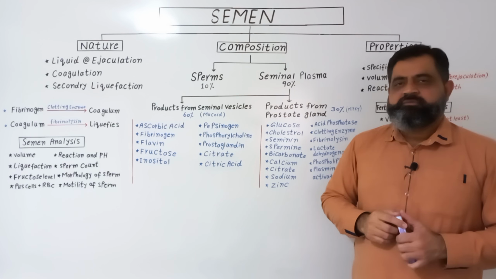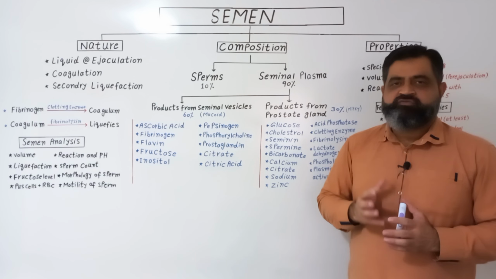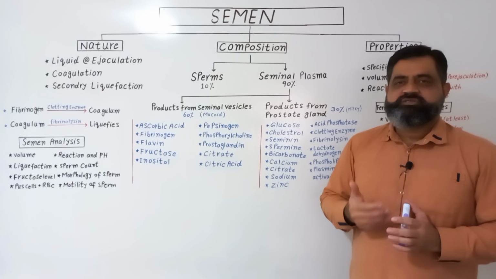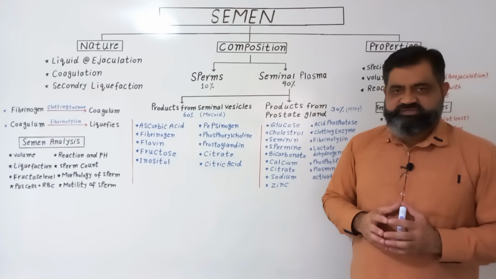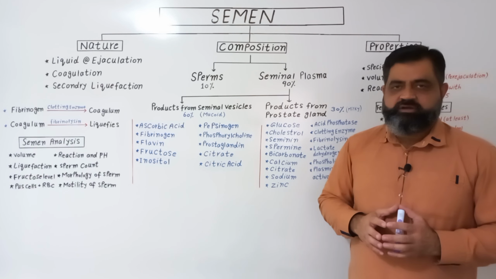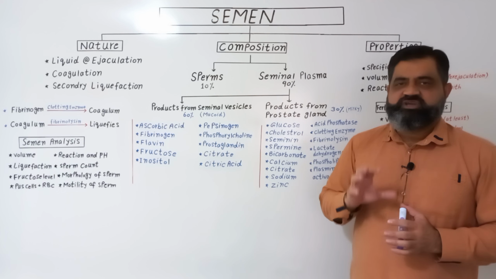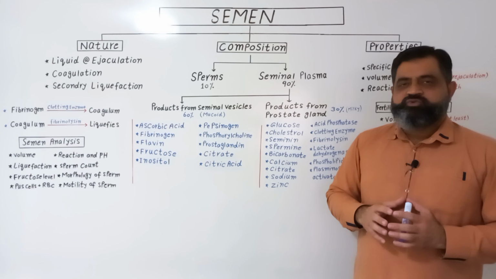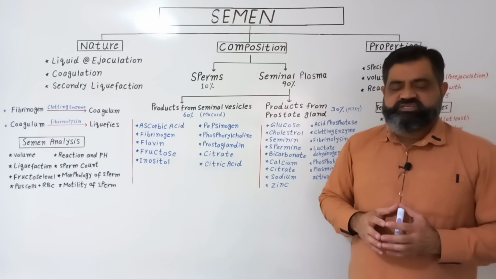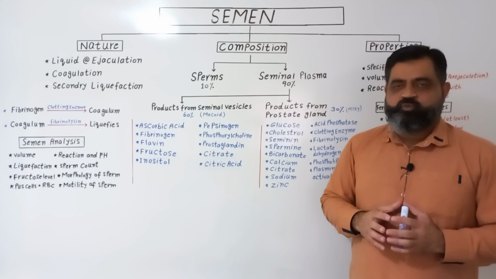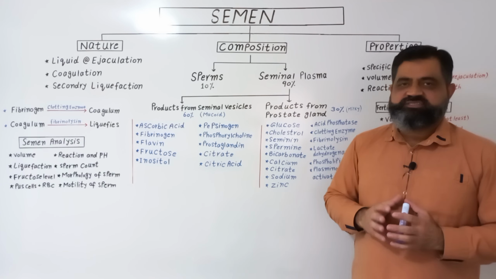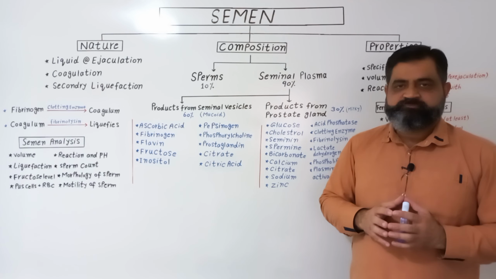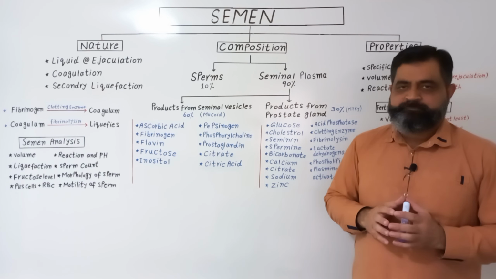Seminal fluid or semen usually is produced by four major glands. Number one, testis, which produces sperms for the process of fertilization. The other three glands are the prostate gland, seminal vesicles, and bulbourethral glands. Sperms are usually used for fertilization of the egg, while the remaining 90%, the seminal plasma, provides a medium to these sperms for nourishment and for motility.